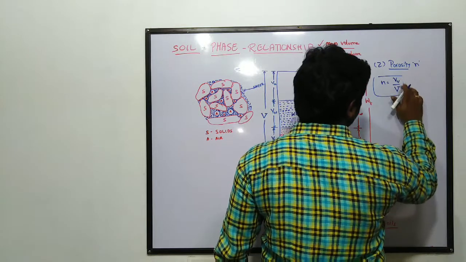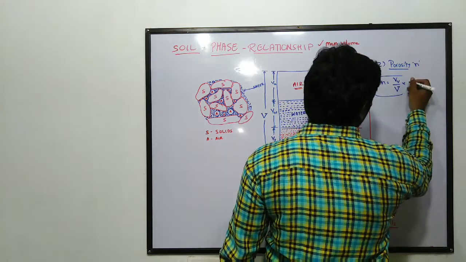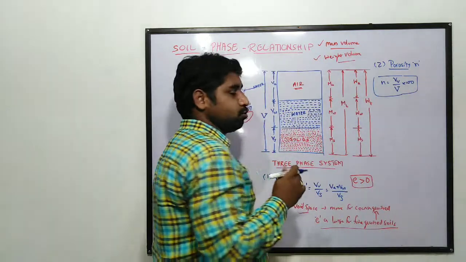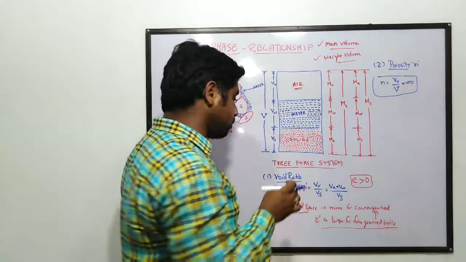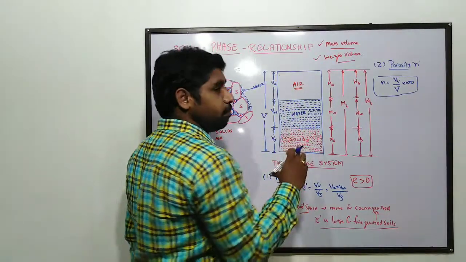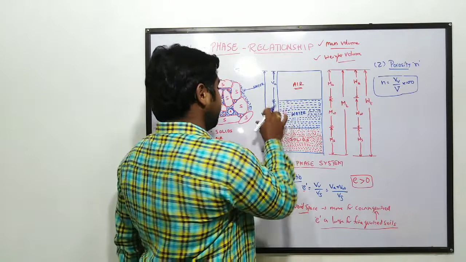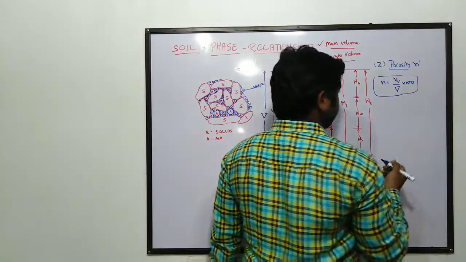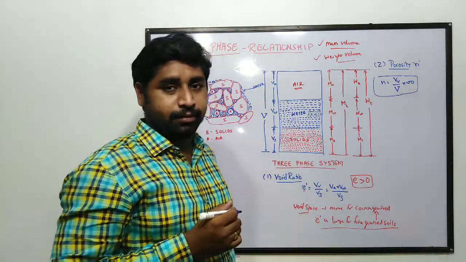Into 100, because we designate it in terms of percentage. So what is the fraction of volume of voids? How much volume of voids is present when compared to the total volume? That is nothing but the porosity of a particular soil.